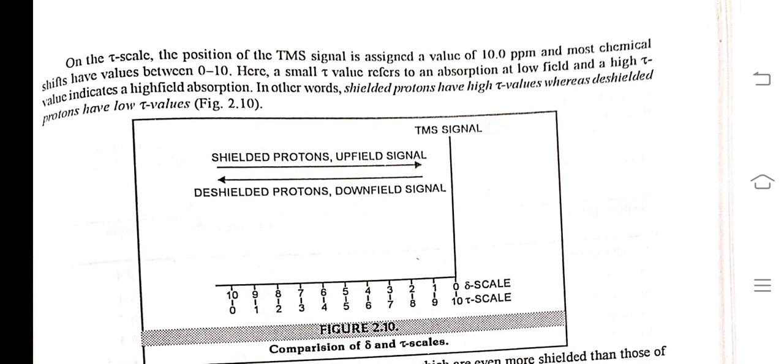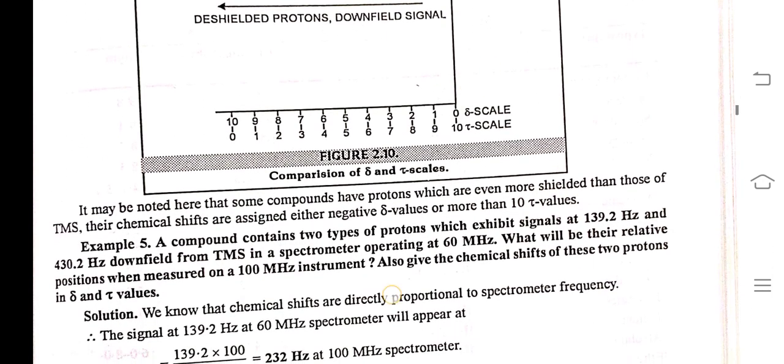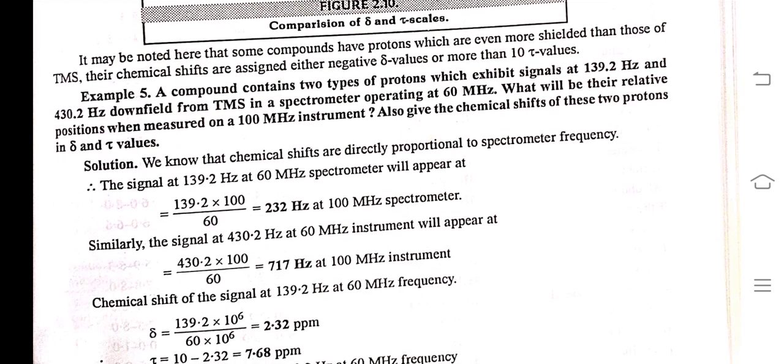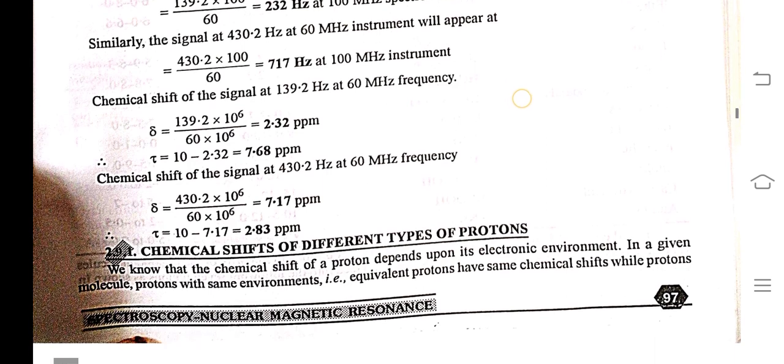On the tau scale, the position of the TMS signal is assigned a value of 10.0 ppm, and most chemical shifts have values between 0 and 10. Here, a small tau value refers to an absorption at low field, and a high tau value indicates a high field absorption. In other words, shielded protons have a high tau value, whereas deshielded protons have a low tau value. It may be noted here that some compounds have protons which are even more shielded than those of TMS. Their chemical shifts are assigned either a negative delta value or a tau value of more than 10. This is the example given.